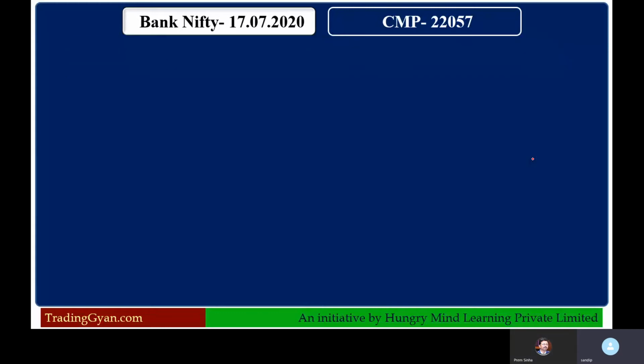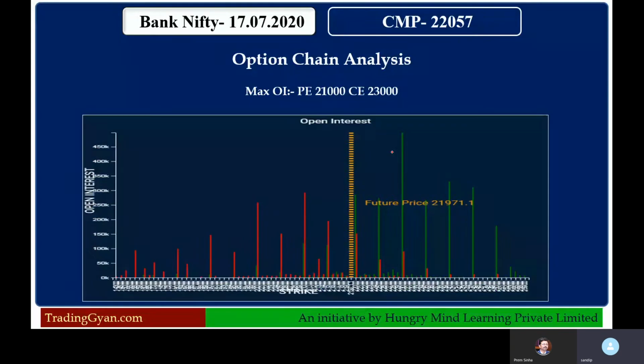And this we can see in option chain analysis also, where for the July monthly expiry, we have max call OI at 23,000 and max put OI at 21,000. So from all perspectives, from chart analysis, technical analysis, and F&O data analysis, these two levels are going to be crucial, and this should be our Bank Nifty trading range in the coming week.